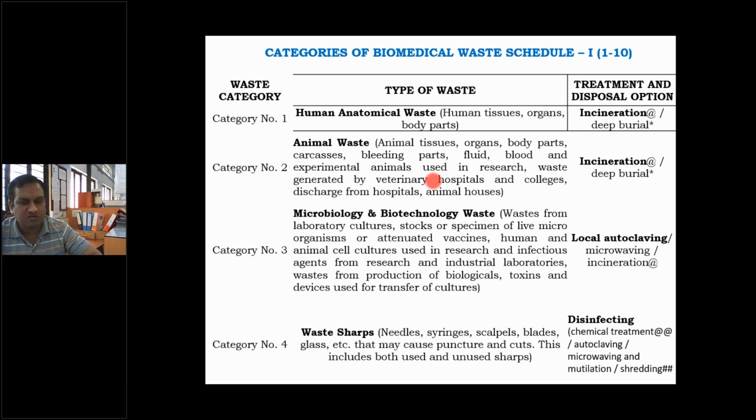If you want to find out toxicity limits like LC50, LD50 values, that is lethal concentration and lethal dose values, then also you have to take trials on rats and rabbits. That may again generate animal waste. So in those institutes and organizations also, this animal waste, category number 2, can be generated.